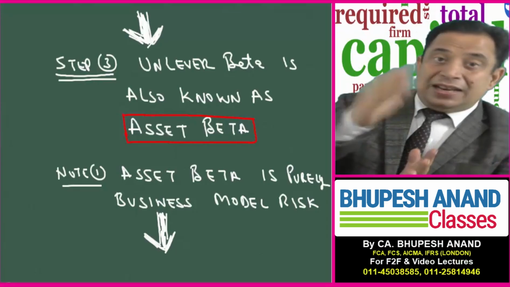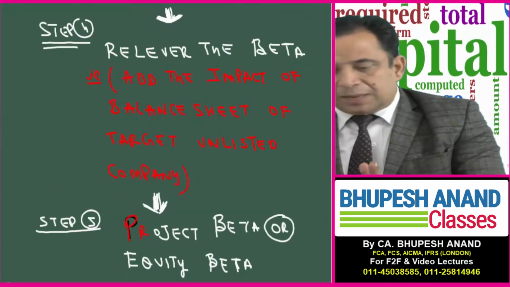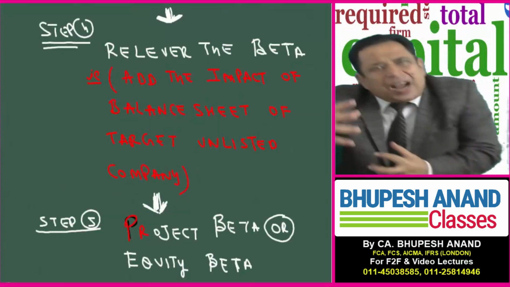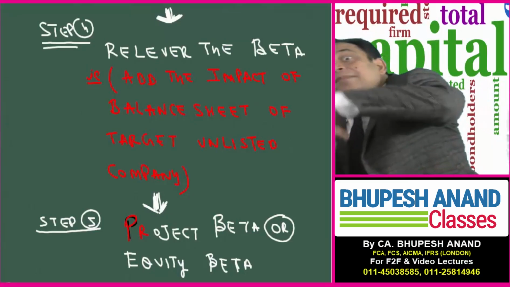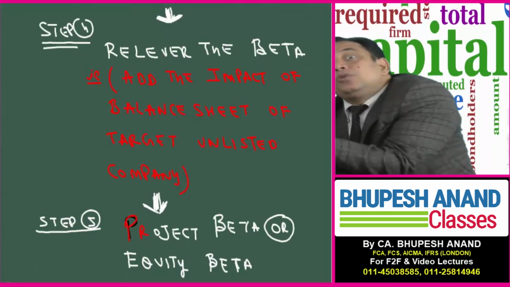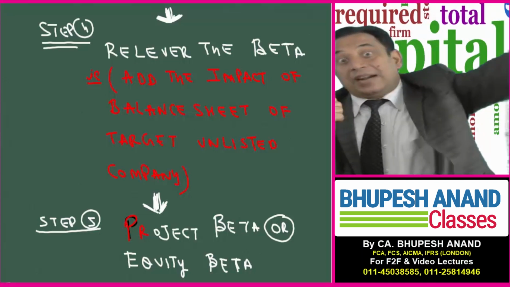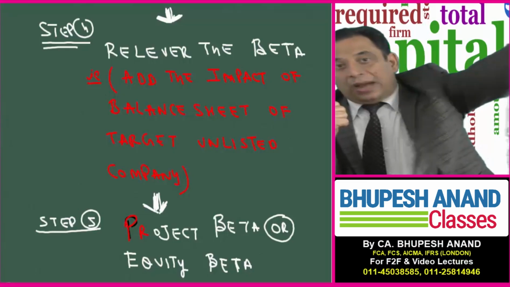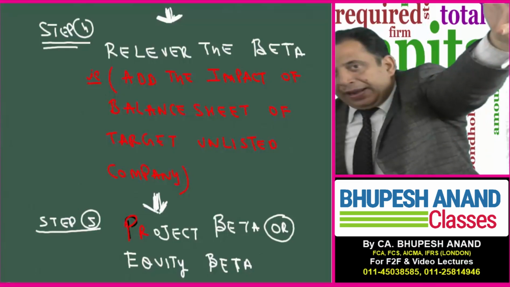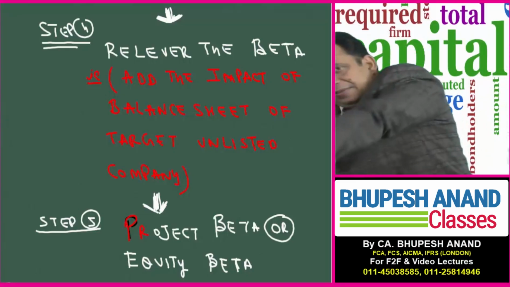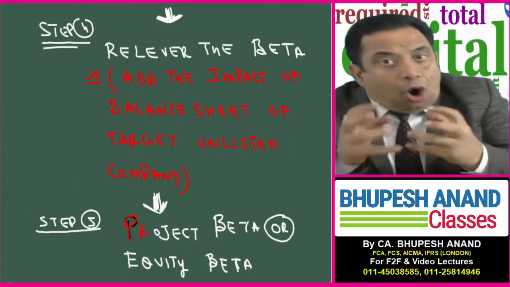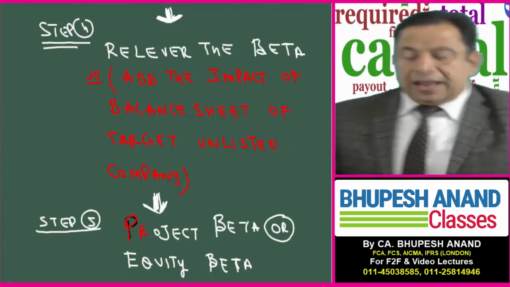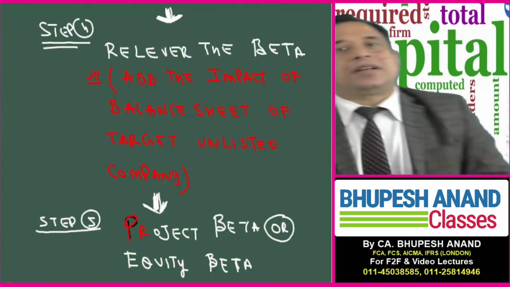Now, because we have nullified the effect of debt equity, step number 4, relever that beta. Again, use fair and handsome for that beta, because that person is male. Earlier I used fair and lovely, because that person is female, so I unlevered the effect. Now I want to calculate for male. I will use the same concept, but fair and handsome, and relever the beta at the impact of balance sheet of that target company, and the net result will be project beta.